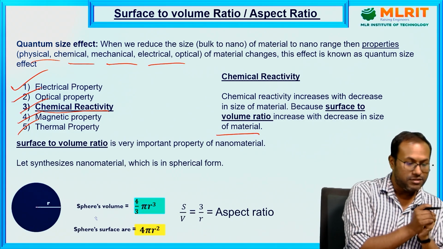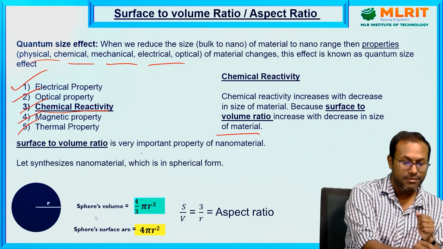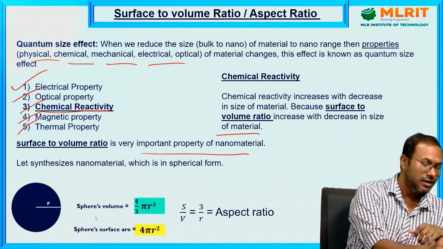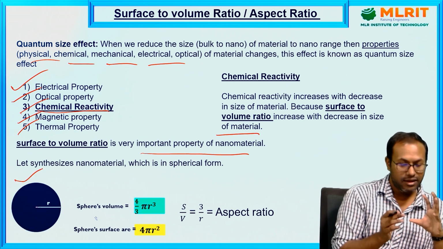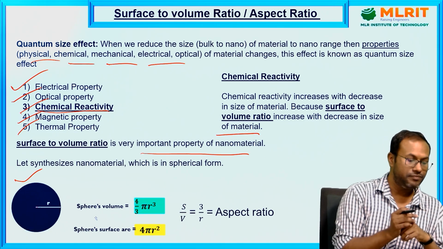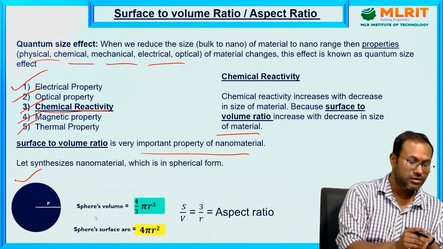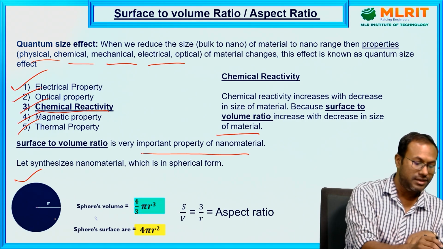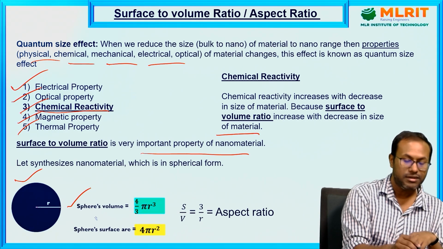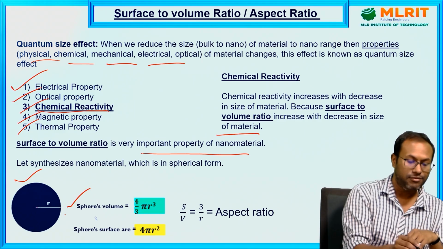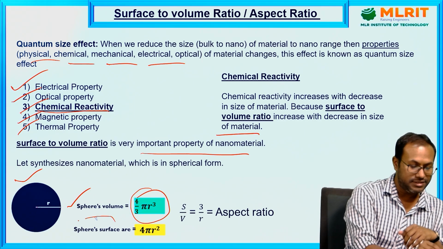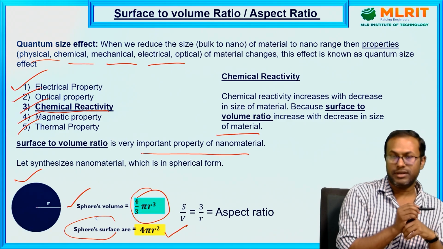Now, what is surface to volume ratio? It is a very important property of nanomaterials. Suppose this is a nanoparticle, and suppose it is a spherical shape. For these spherical nanoparticles having radius r, the volume is 4 by 3 pi r cube, and the surface area is 4 pi r square.